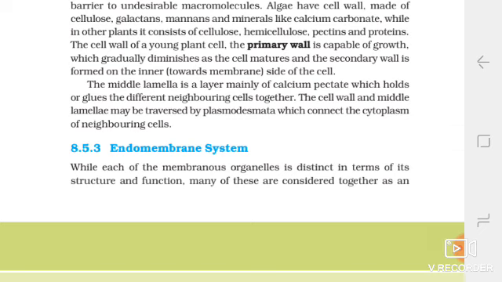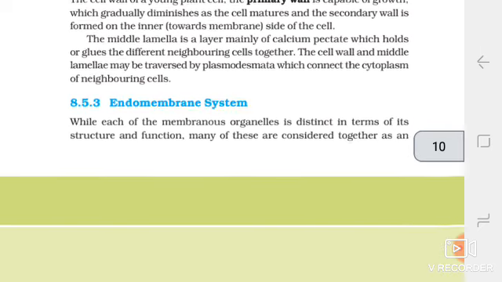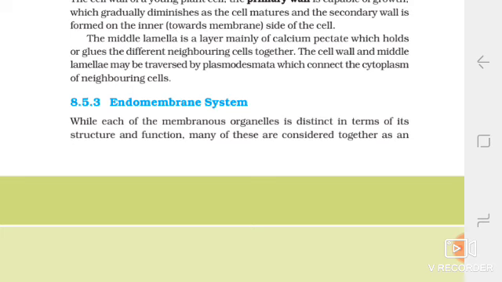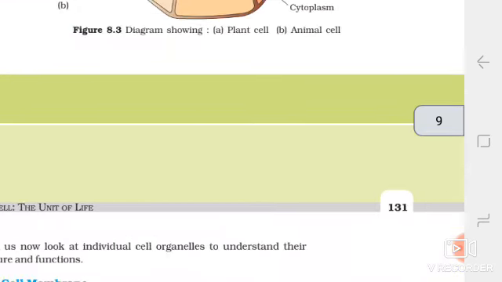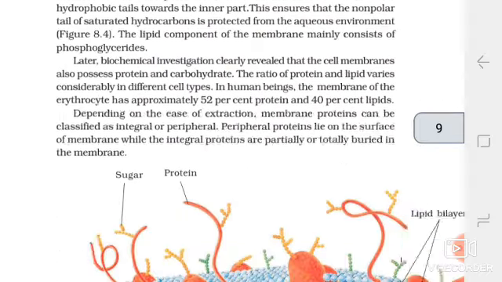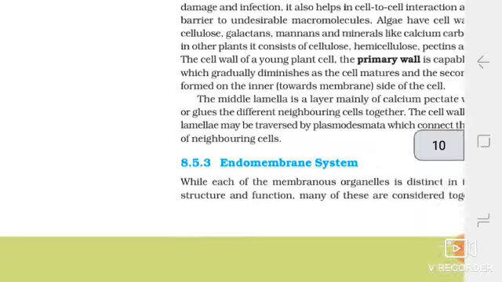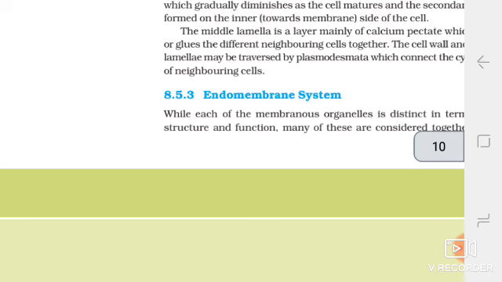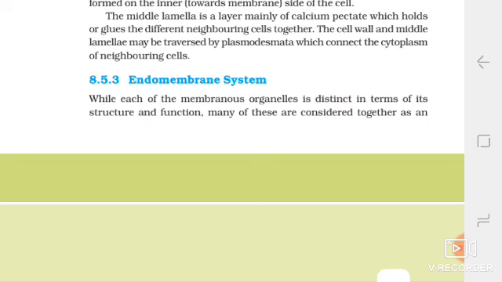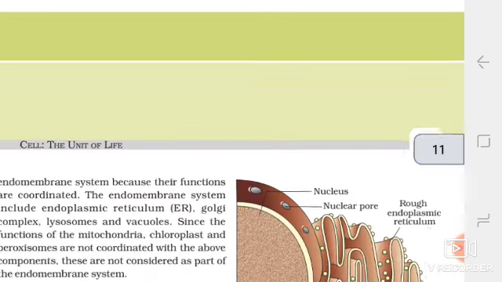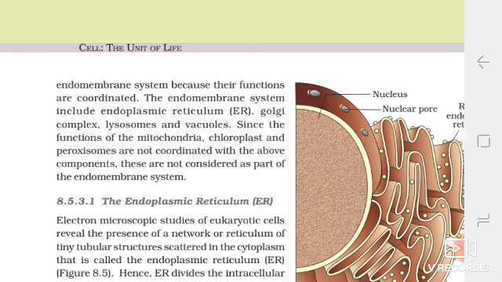Now, the endomembrane system. While each of the membranous organelles is distinct in terms of its structure and function, many of these are considered together as an endomembrane system.